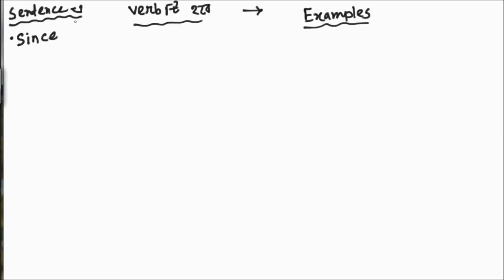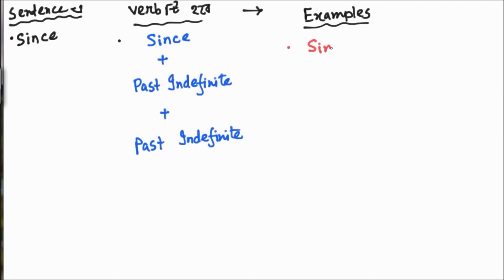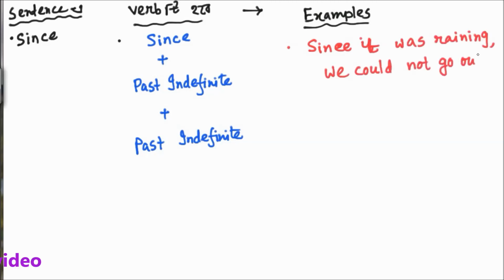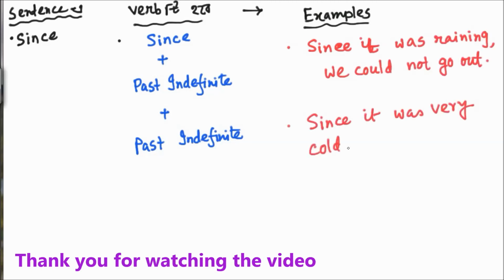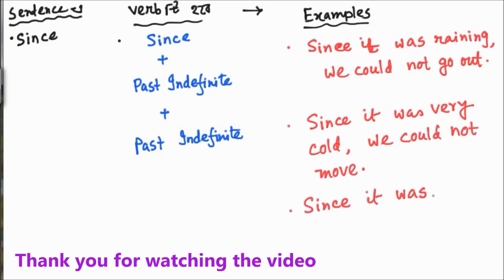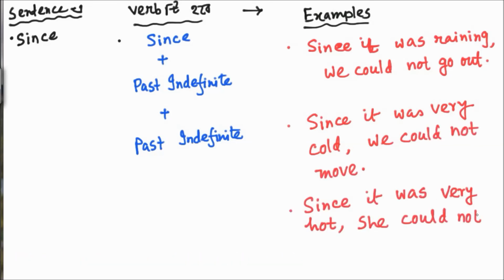In the right form of verbs, we can use another form of since: if since is used at the beginning of a sentence and the tense that follows is past indefinite, then the next clause will also be past indefinite. For example: Since it was raining, we could not go out. Since it was very cold, we could not move. Since it was very hot, we could not come here.